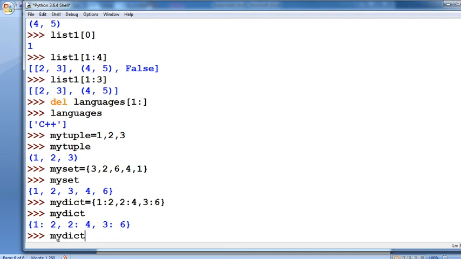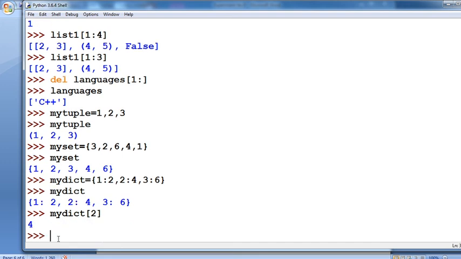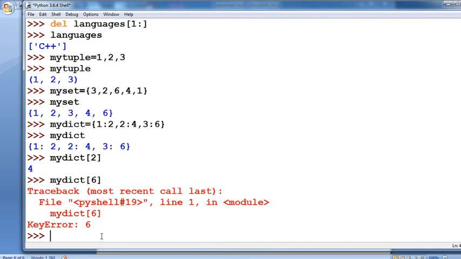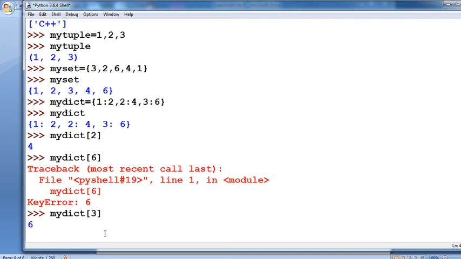Then you want to use indices: my dictionary, bracket of 2. Suppose you put the value 2 here, it automatically displays 4, whatever value is available for key 2. Suppose you want to put the item 6 here, that is an error because it is not considered a key. That means if 6 is not available, consider the first item only, the pair of 3. If you put 3, automatically 6 will be displayed.